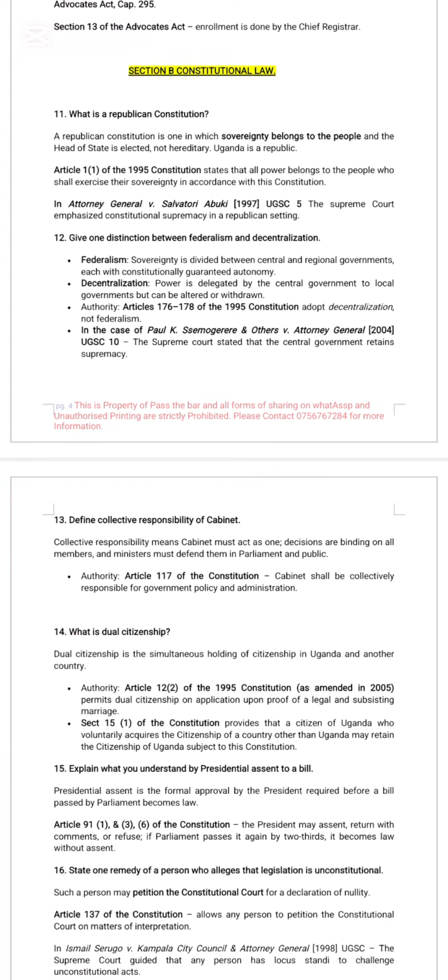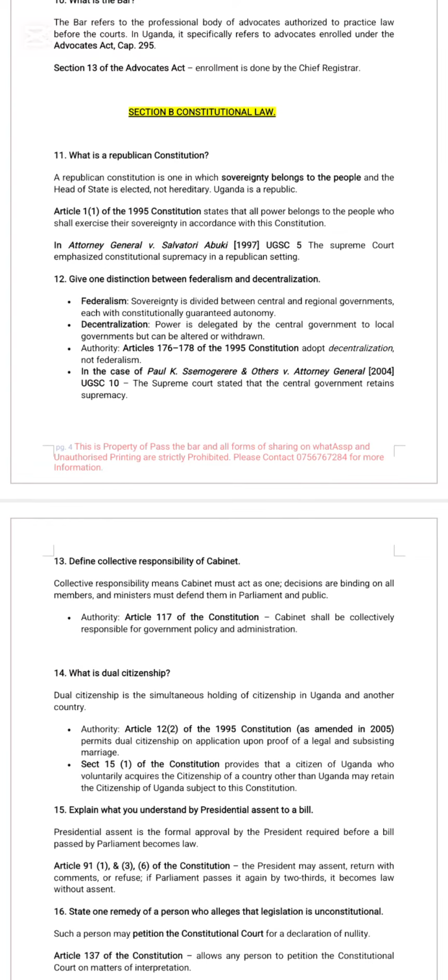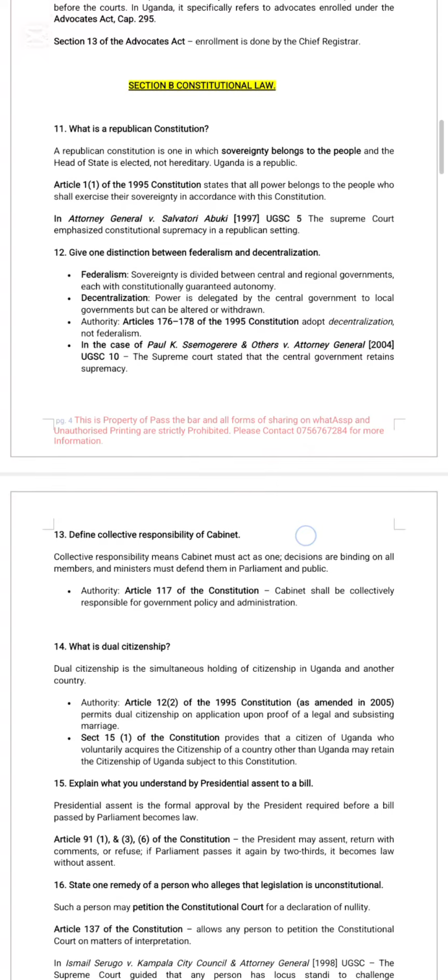Section B, Constitutional Law. What is a Republican Constitution? A Republican Constitution is one in which sovereignty belongs to the people and the head of state is elected.